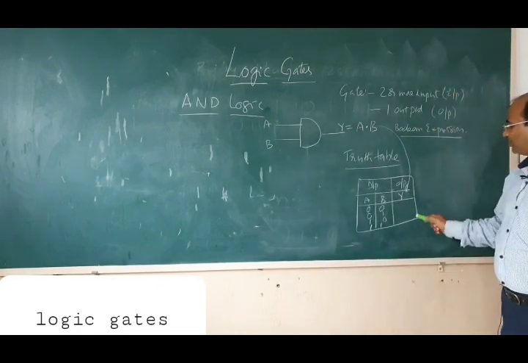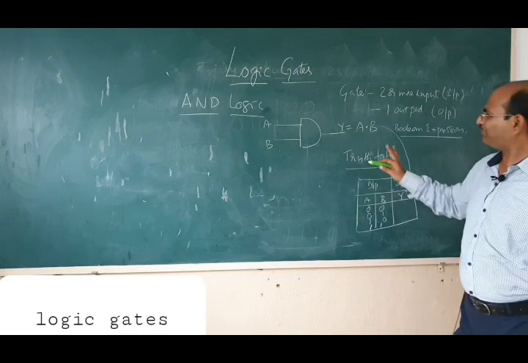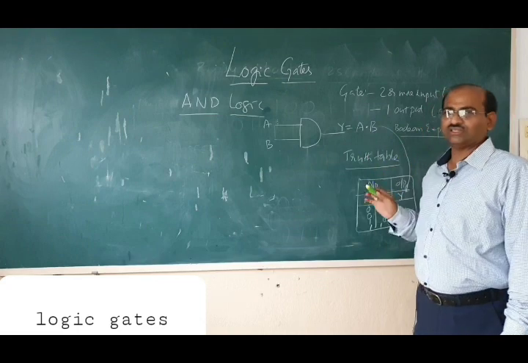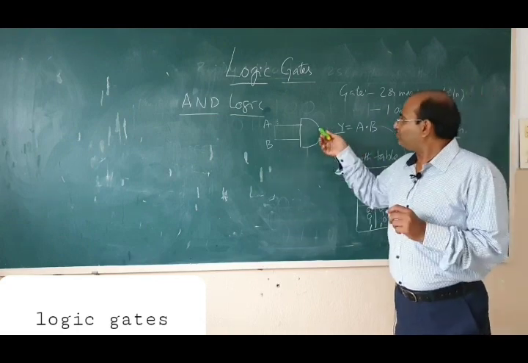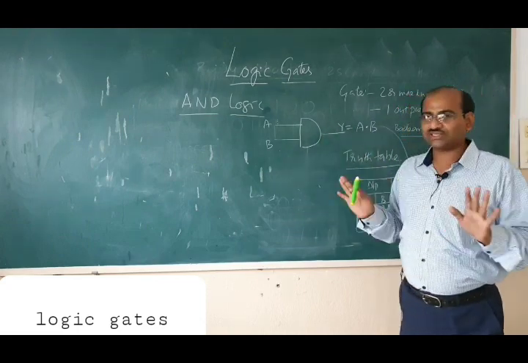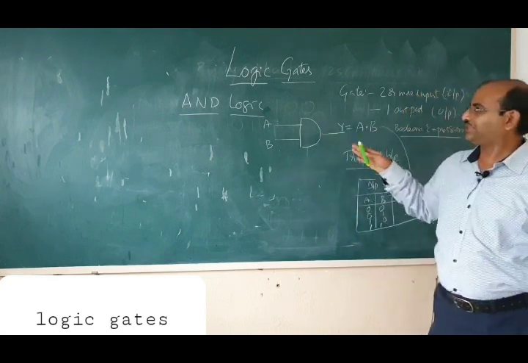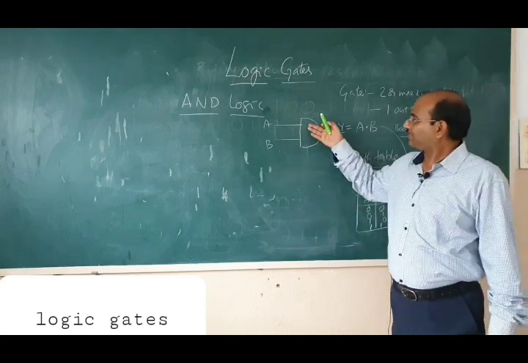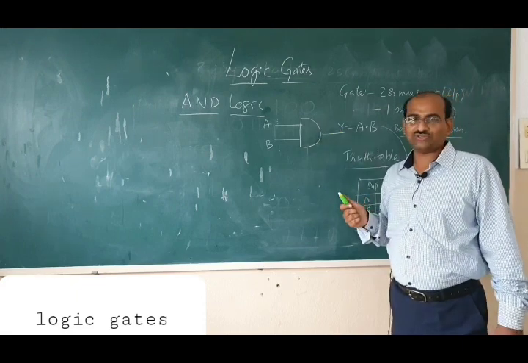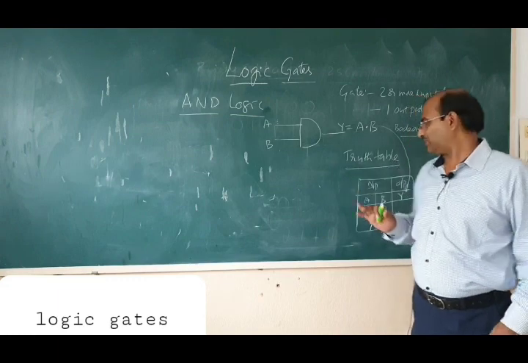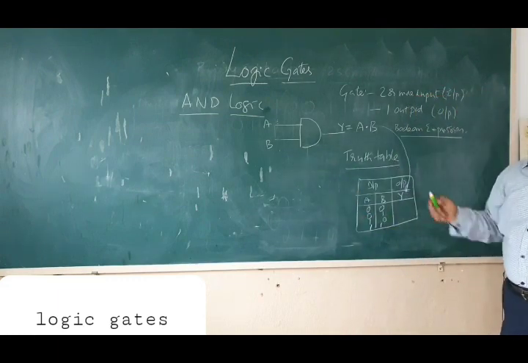Now what is the output? This should operate according to this logic. The physical circuit, where the transistors are CMOS, we are not discussing. What is AND?